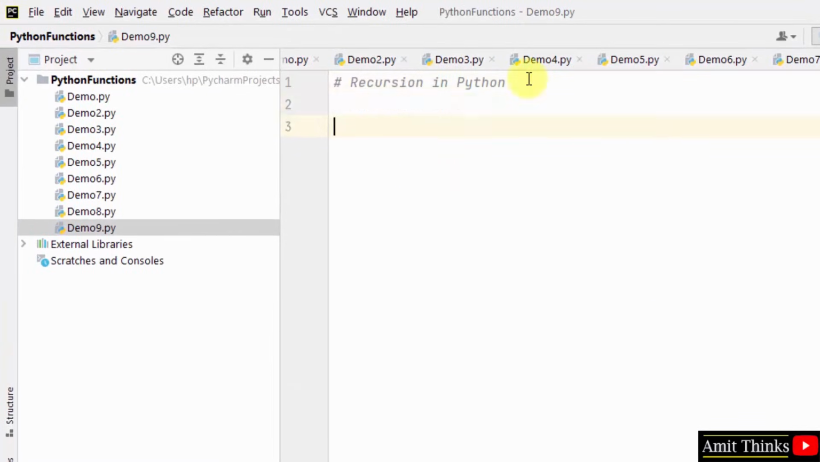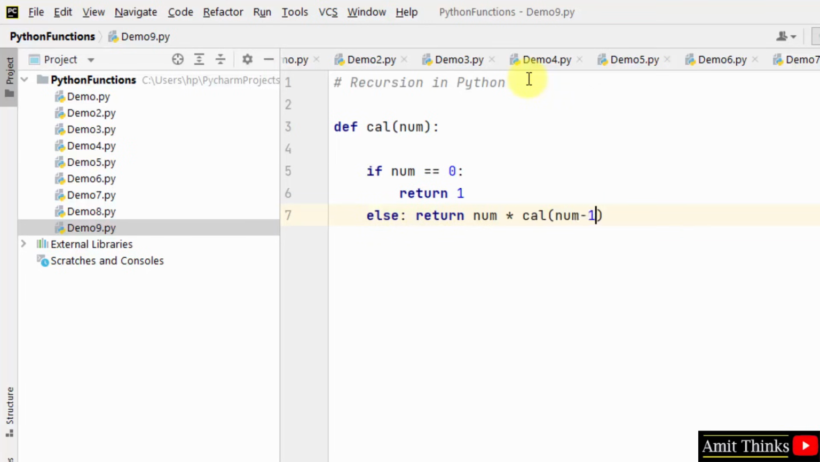Recursion in Python. So let us create a function to calculate factorial using recursion. We have passed the parameter num, that is a number. If number is equal to 0, return 1, else return num into, now we'll call the function again, that means recursion. So we have called the function again but with num minus 1 value. So we are working on recursion here.